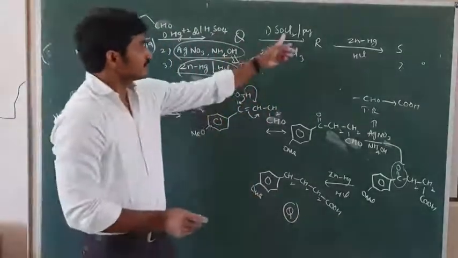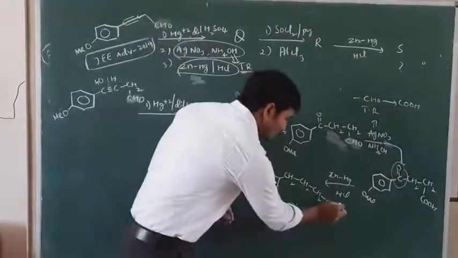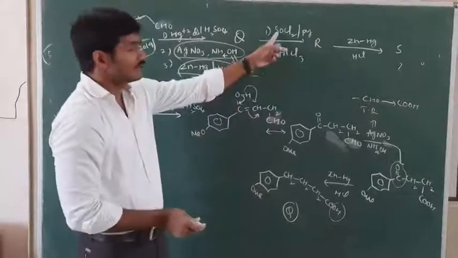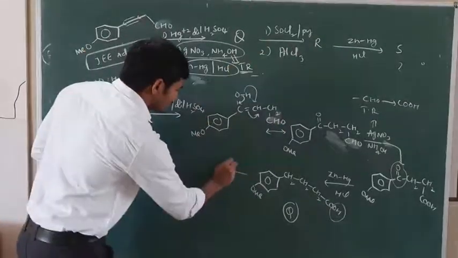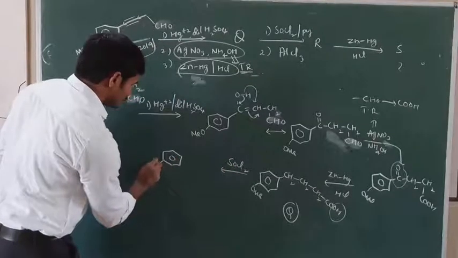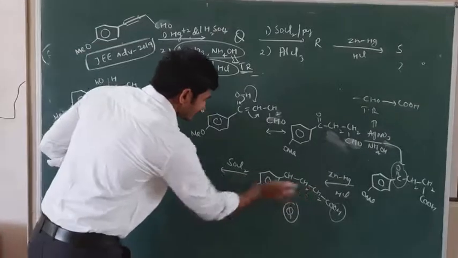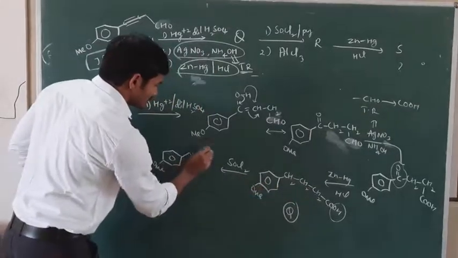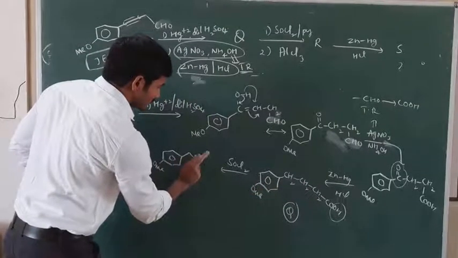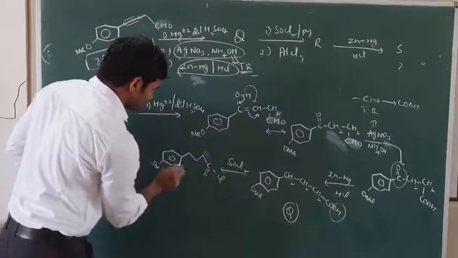Okay. Next is what? SOCl2, pyridine, a chlorinating agent. It can replace OH with Cl. So I write here SOCl2, OMe, 1, 2, 3 carbons, C double bond O, Cl.